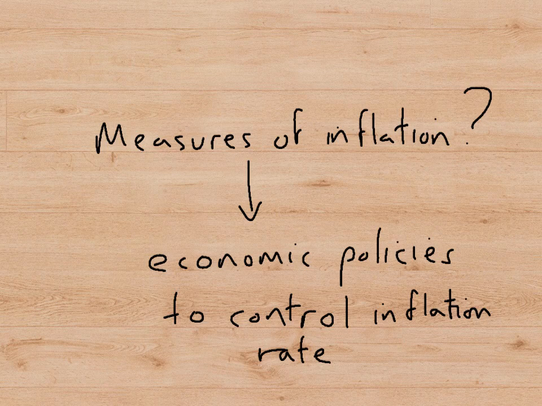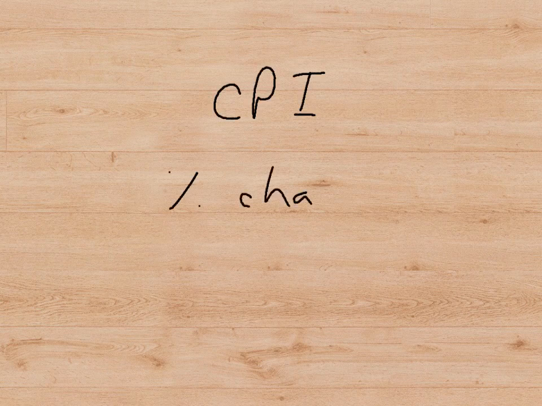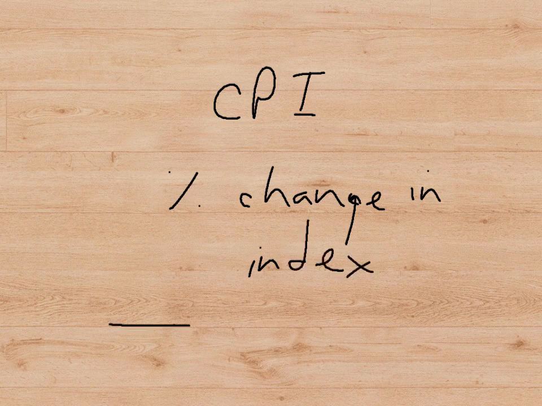So in summary, we sum up inflation using an index number, like the CPI. And the percentage change in the CPI, the percentage change in this index from one year to the next year, is the inflation rate.